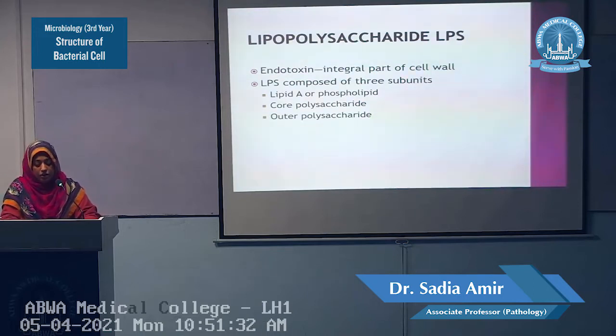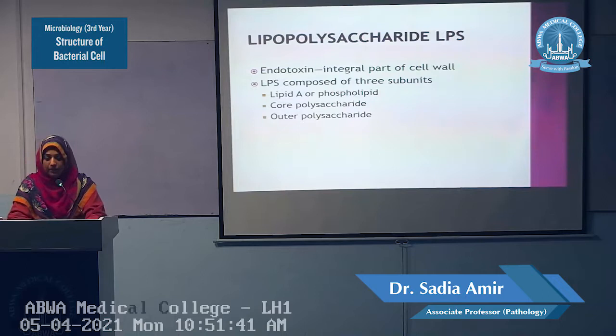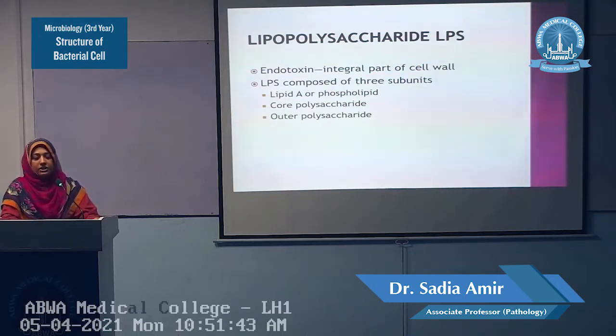The next structure is the lipopolysaccharides. As the name shows, this whole name is made up of lipo and polysaccharide. Lipo stands for lipid, lipid A, different lipids, and the polysaccharides stand for the sugars.